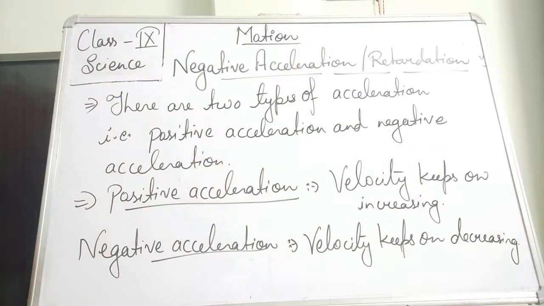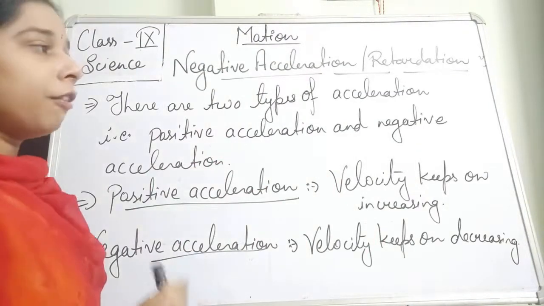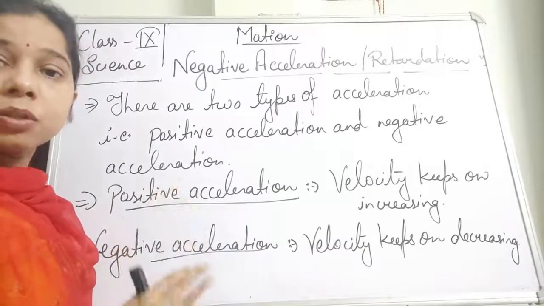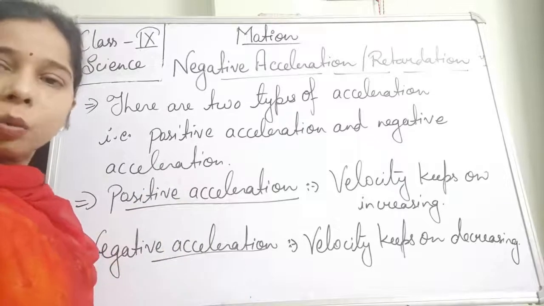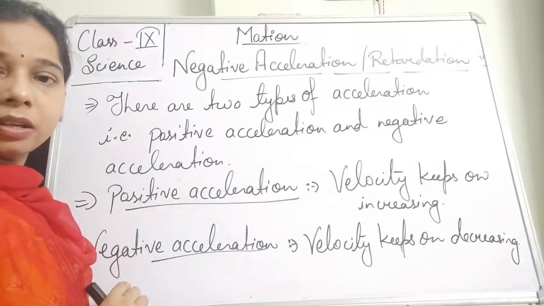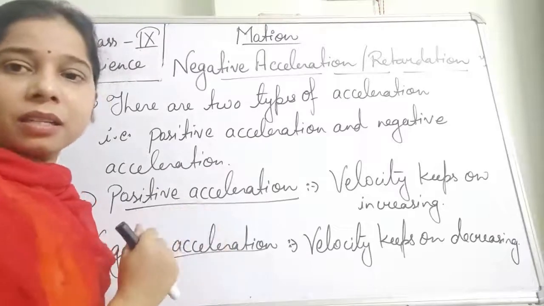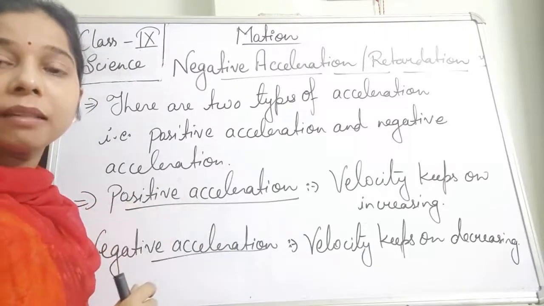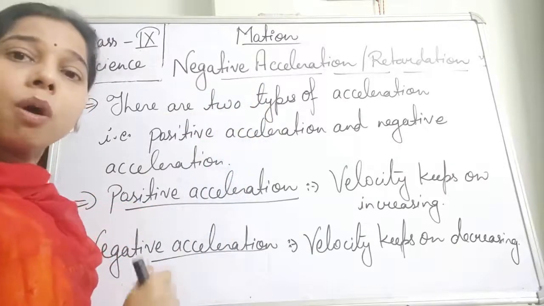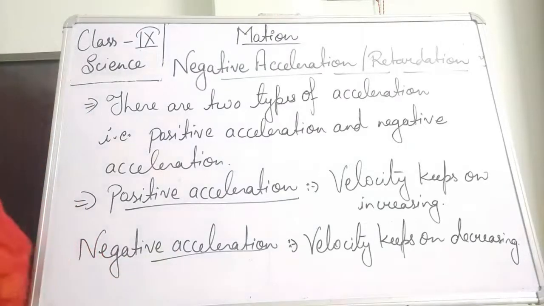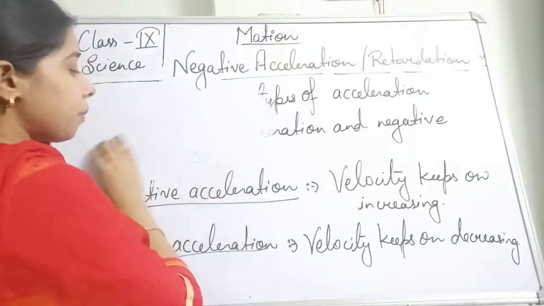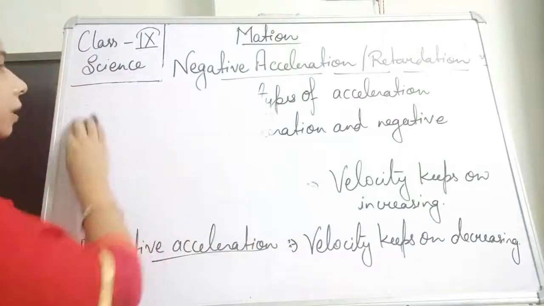On the basis of that, we can define that if the velocity of a body decreases by an equal amount in an equal interval of time, we will call that the negative acceleration. In place of negative acceleration, we use another term for it, and that is called retardation. So you can use either negative acceleration or retardation.